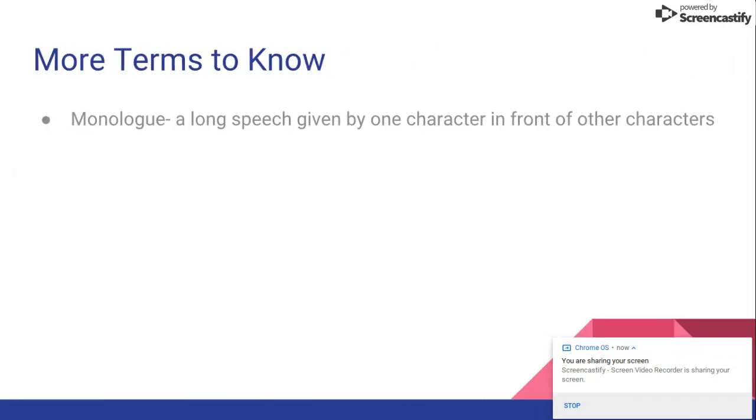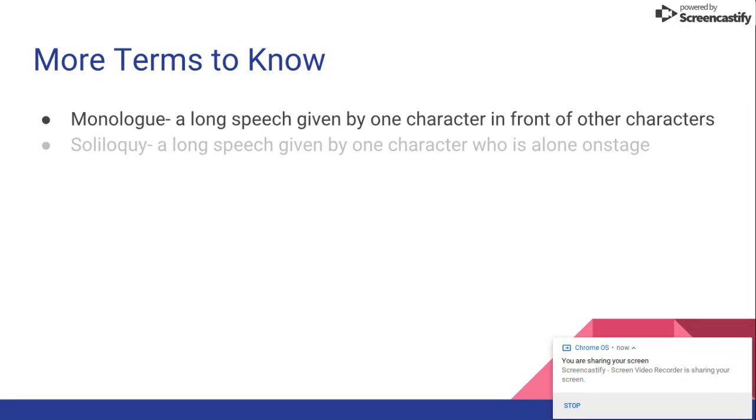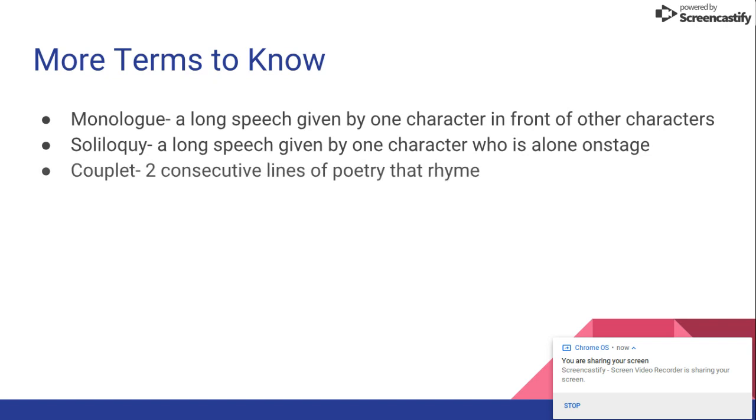Some more terms are monologue. This should be a review from last year's Romeo and Juliet, but it's a long speech given by one character in front of other characters on stage. A soliloquy is a long speech given by one character who is alone or solo on stage. A couplet is two consecutive lines of poetry that rhyme, and it often signifies the end of a scene, an act, or a character's exit from stage.